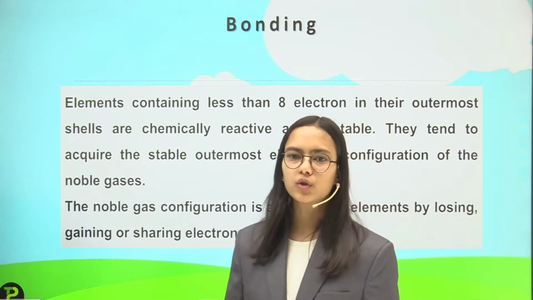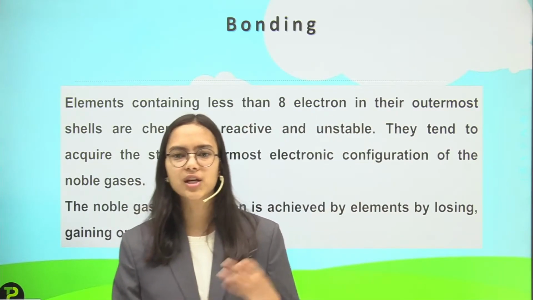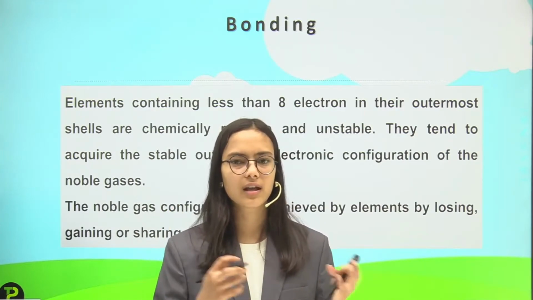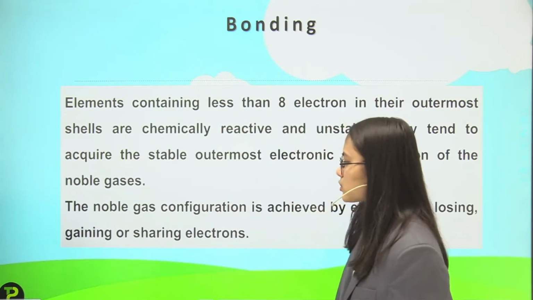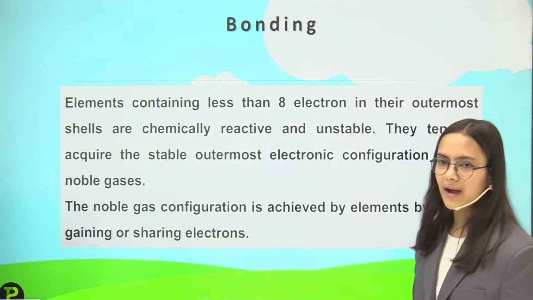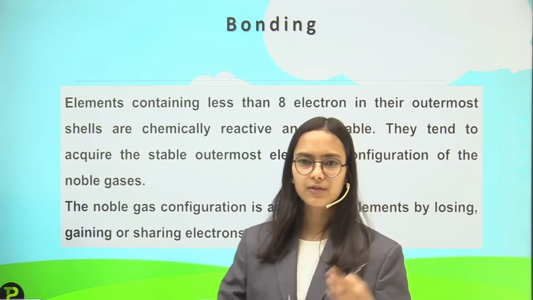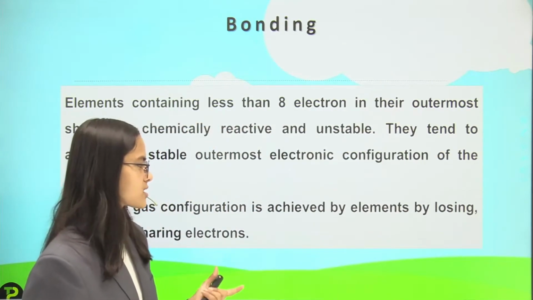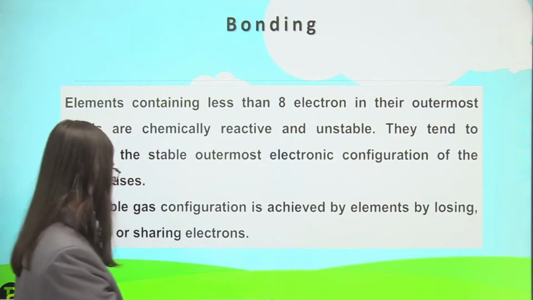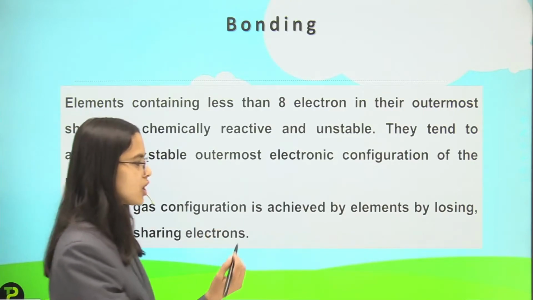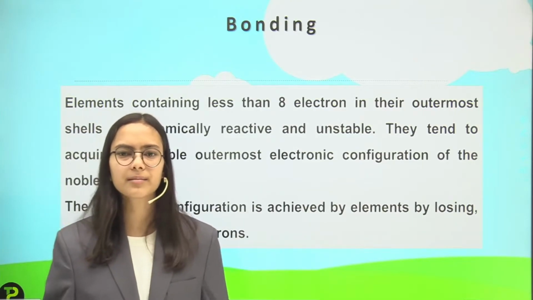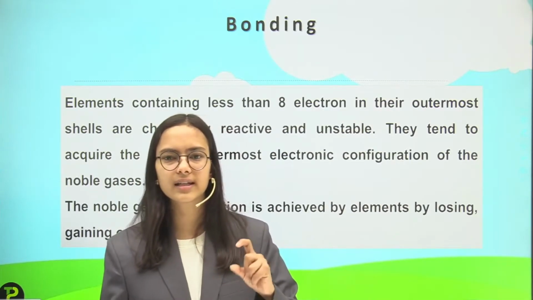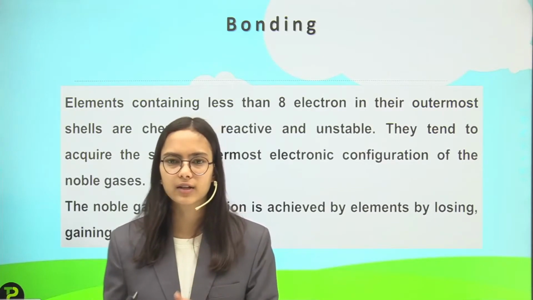So what they want to do is achieve that noble gas configuration, which is a stable configuration for the outermost shell. To achieve that noble gas configuration, three types of processes are done by the elements: losing, gaining or sharing of electrons. So first is losing electrons. What is the meaning of losing? To give away. So some elements give away their electrons to get that electronic configuration.